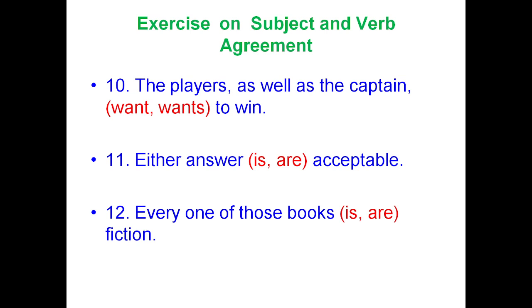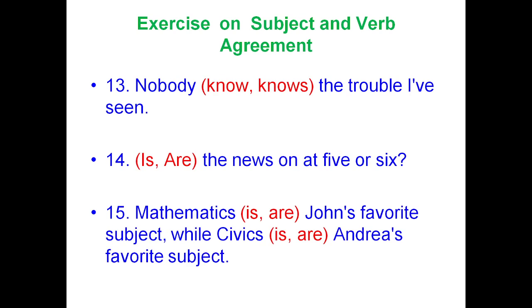Either answer is or are acceptable. Either answer is acceptable. Every one of those books is or are fiction. Every one of those books is fiction. So after every, we have to make use of only the verb in the singular form. Nobody know or knows the trouble I have seen. So here the answer is nobody knows the trouble. We have to remember the indefinite pronouns like nobody, no one, nothing, somebody, someone, something. They should be followed by singular verbs alone.